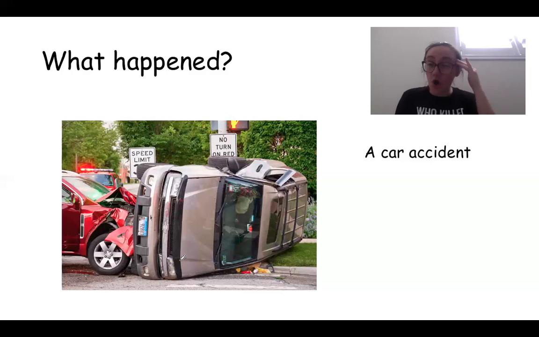They already know that a car accident happened, right? They can see it. When they say what happened, they want to know, how did it happen? Was there somebody that was on their phone and texting and they hit another person? Was there like a dog in the road and they swerved to miss it and they hit another car?